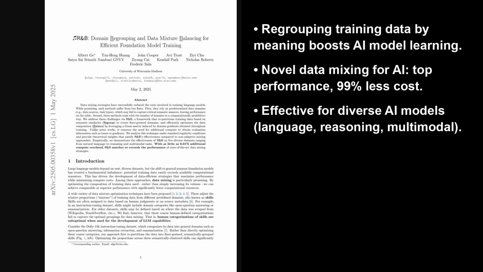Okay, so this adaptive balancing, using readily available training information from tools like a Gram matrix, which is a mathematical way to capture relationships between data domains using their training gradients, is really at the heart of why the Regroup and Balance framework, or R&B, is so effective. This framework, a two-stage method for foundation models, which are those large AI models trained on broad data, first regroups data by semantic similarity, that is, by how alike data points are in meaning, and then balances their influence. The main takeaway is that R&B achieves excellent performance with incredibly low computational overhead.